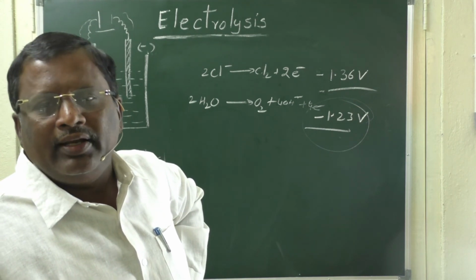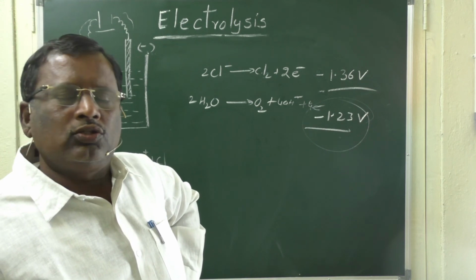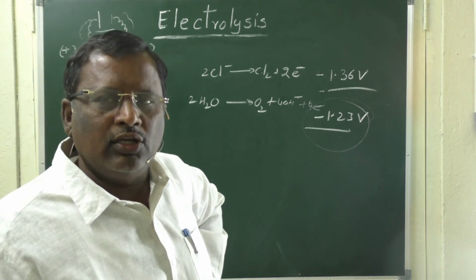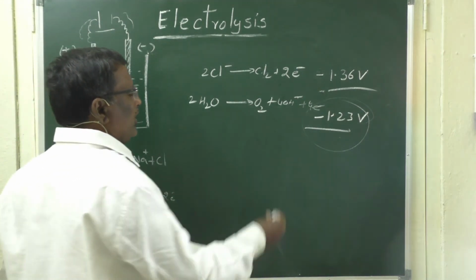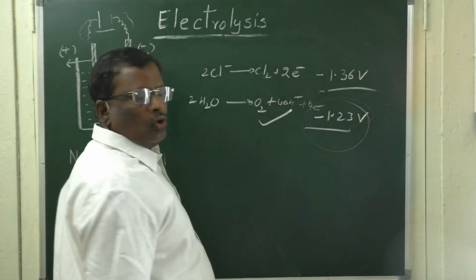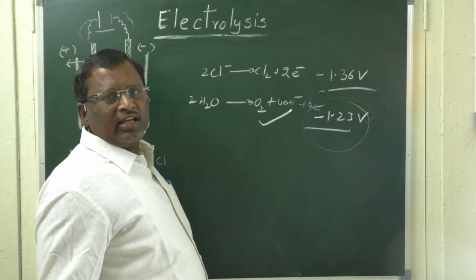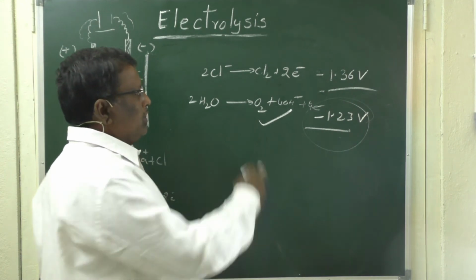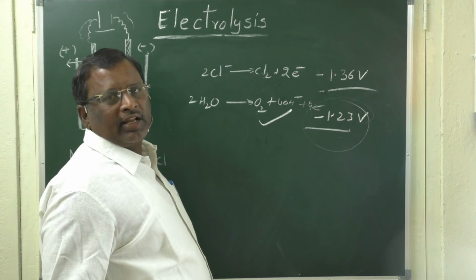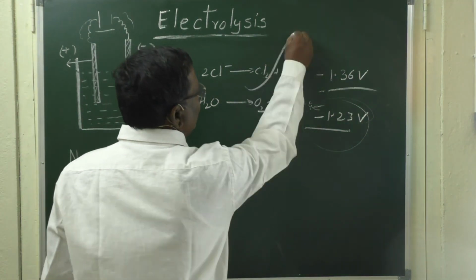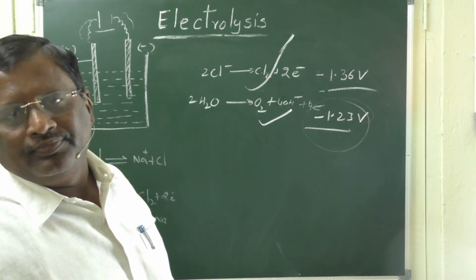This is an unexpected result. There are many such products in other reactions also. So, here, instead of oxygen, which theoretically is supposed to be liberated at the anode in the electrolysis of aqueous NaCl, because these two possibilities are there, unexpectedly more chlorine is liberated than oxygen.